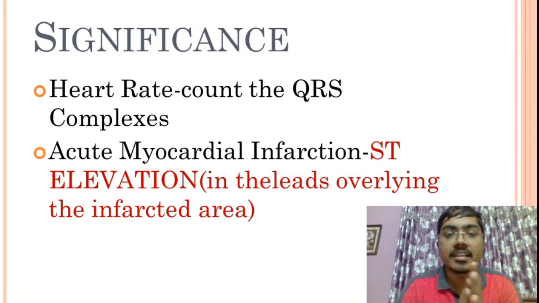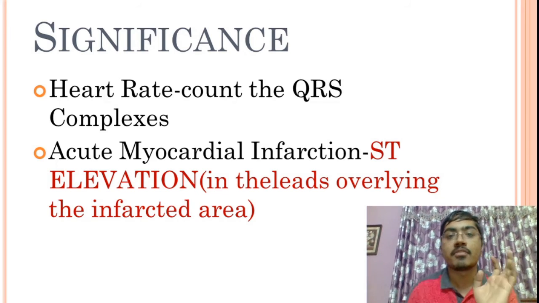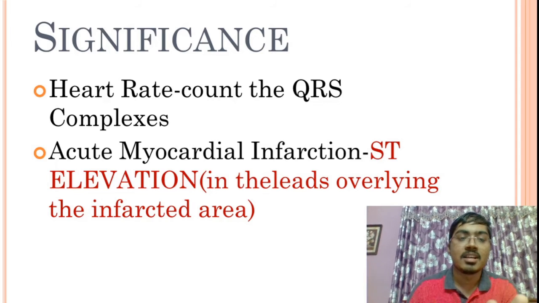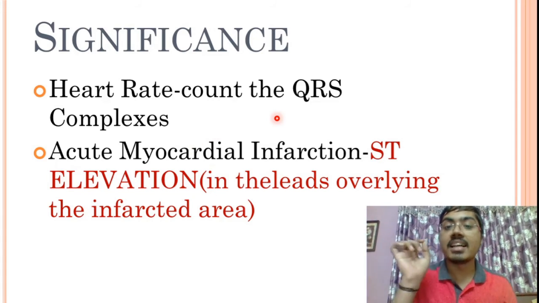How will you calculate the heart rate? By counting the number of QRS complex. You have a formula for that. Put the number of QRS complex in that particular formula. You will get the value of heart rate. That is all. So the question to remember is, which of the wave is utilized for the purpose of counting the heart rate of a person?